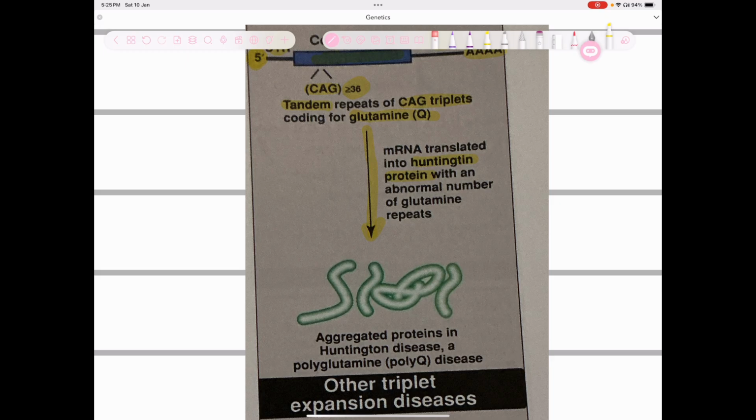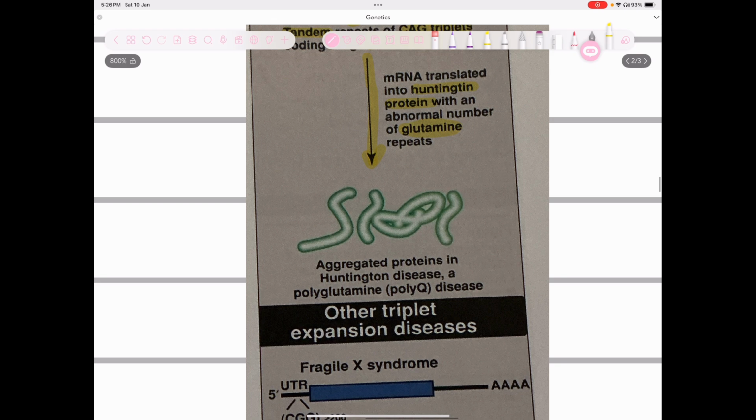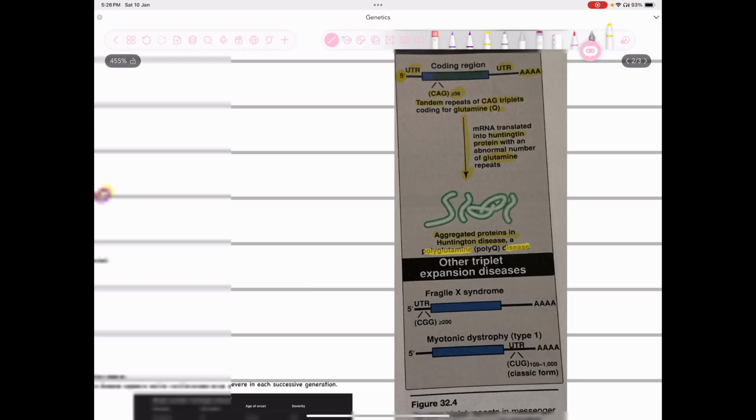Huntingtin protein is an abnormal protein which has extremely increased numbers of glutamine amino acid residues, so at least 36 or more than 36. So this is an abnormally long amino acid chain, and obviously there will be misfolds and aggregates will form. It will result in neuronal cell death, and ultimately it's a neurodegenerative disease. Aggregated proteins in Huntington disease, a polyglutamine disease.